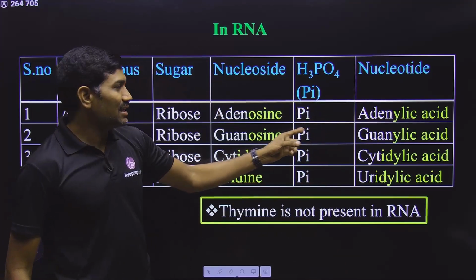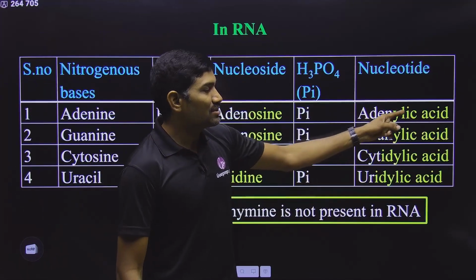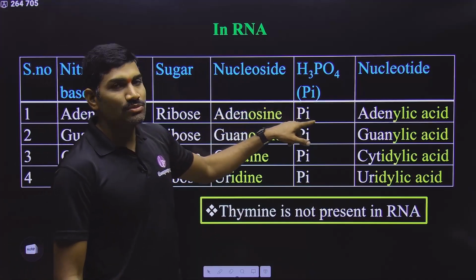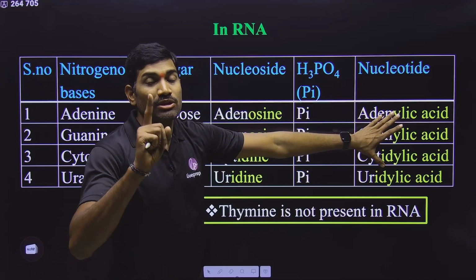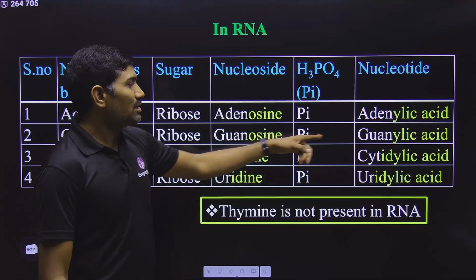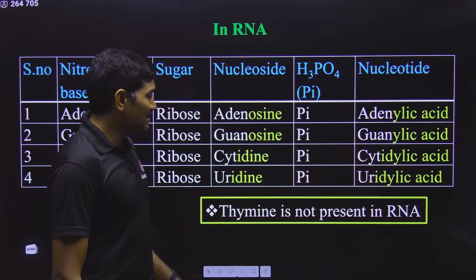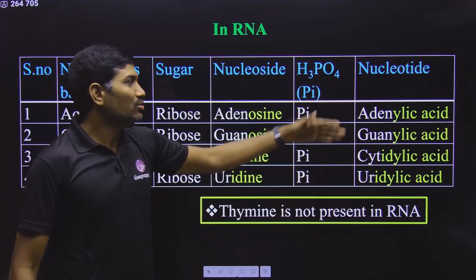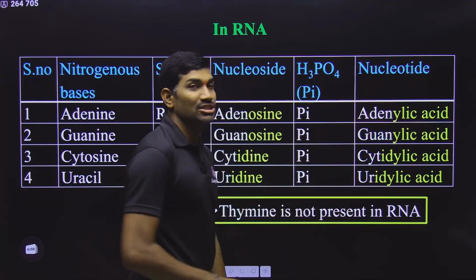So when this acid is attached, what happens in the name? In the names of all these, -ylic acids will come. Observe this carefully. Adenosine plus phosphoric acid gives adenylic acid. These names we are giving with respect to a single phosphate. Guanosine plus phosphate is guanylic acid. Cytidine plus phosphate is cytidylic acid. And uridine plus phosphate is uridylic acid. In this way, the corresponding nucleotides are formed, and here a single phosphate is there.